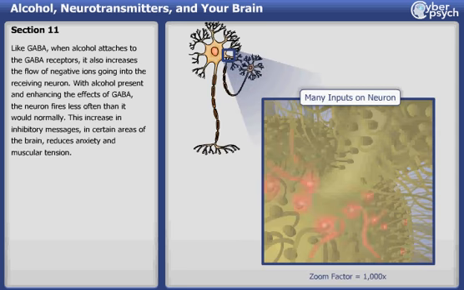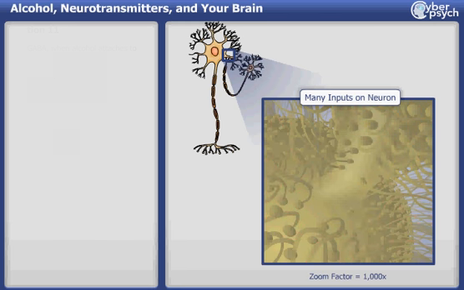Like GABA, when alcohol attaches to the GABA receptors, it also increases the flow of negative ions going into the receiving neuron. With alcohol present and enhancing the effects of GABA, the neuron fires less often than it would normally. This increase in inhibitory messages in certain areas of the brain reduces anxiety and muscular tension.